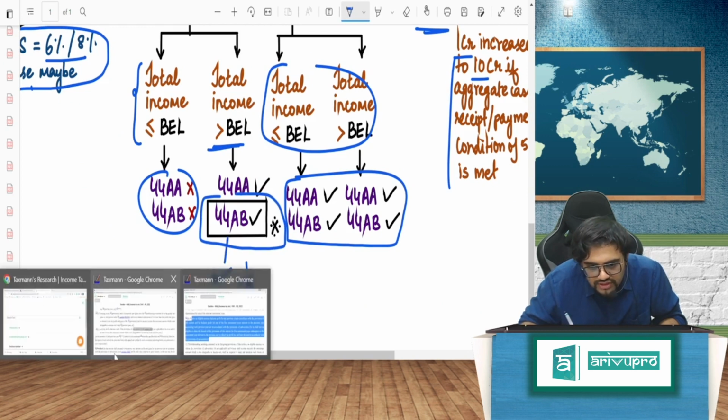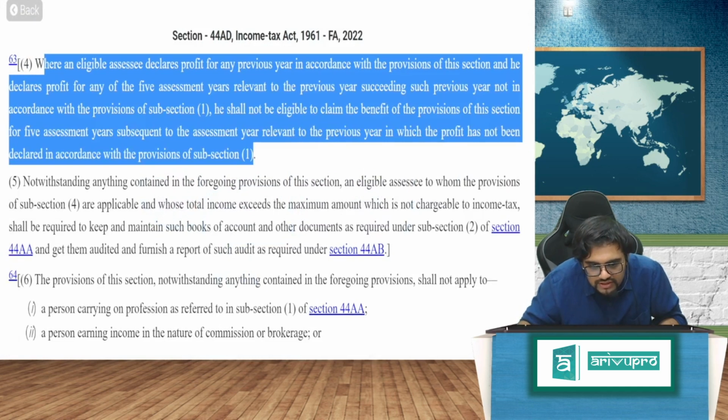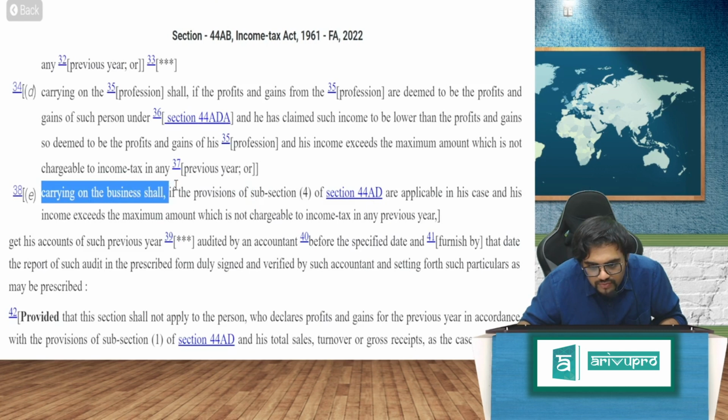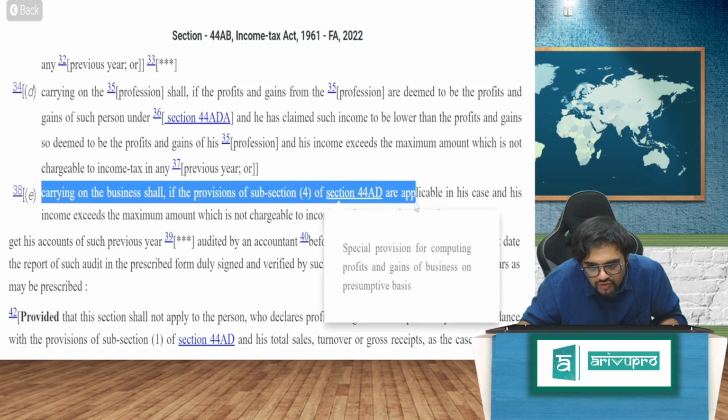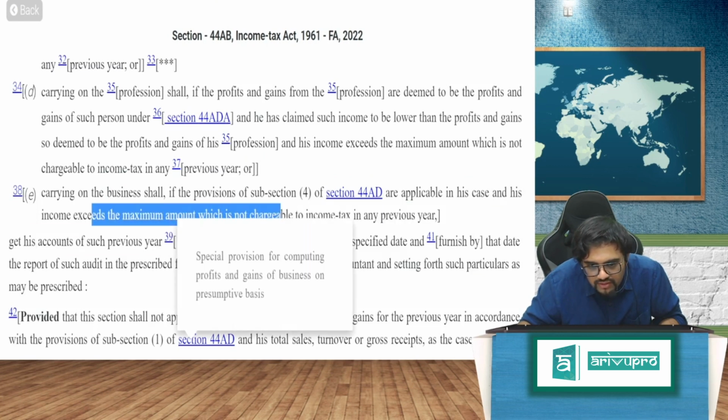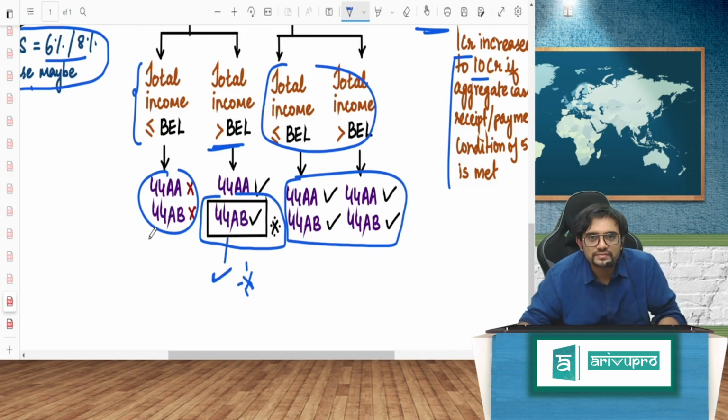This is what this section says. One small section they have put here. Tax audit will come if the provisions of subsection 4 of 44AD are applicable and his income exceeds the maximum amount which is not chargeable to income tax in the previous year. Similar provisions are there in 44AA also. So it will come, guys.